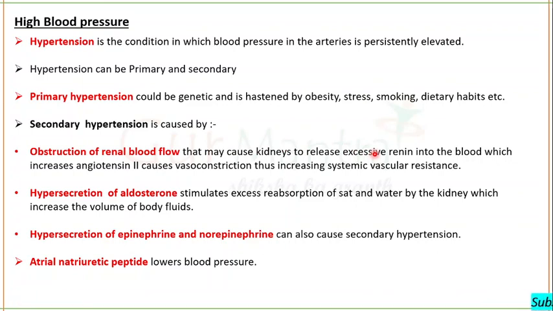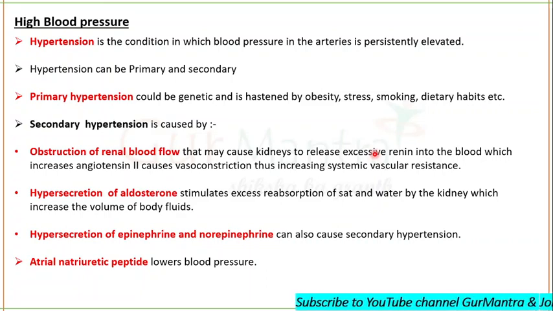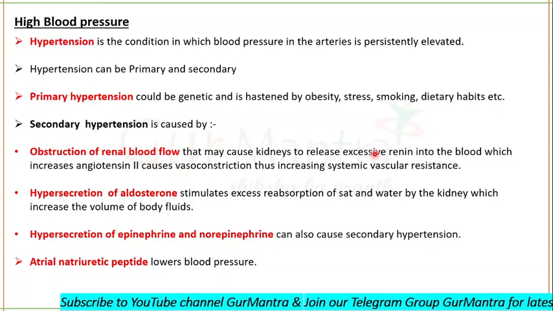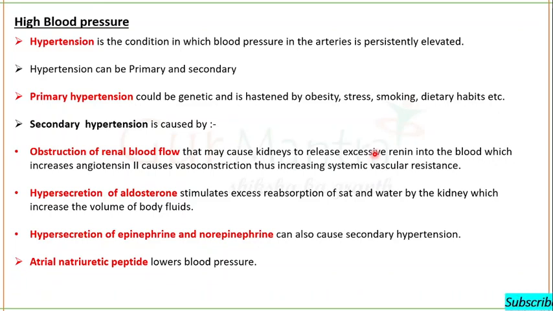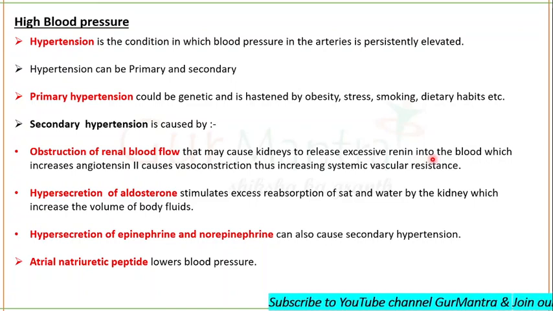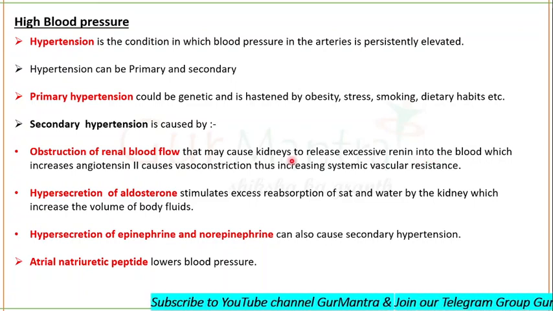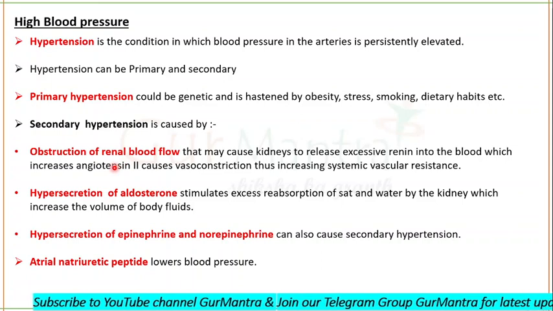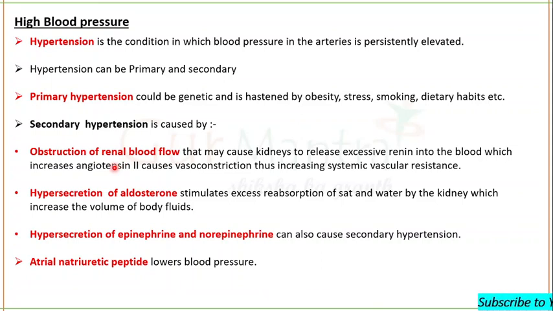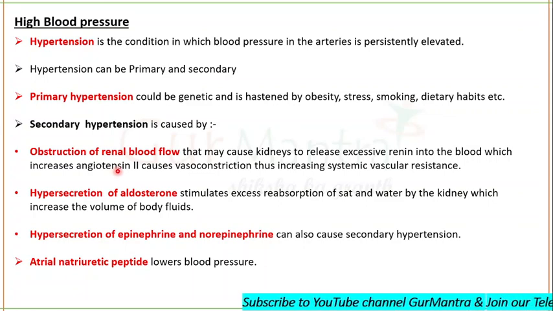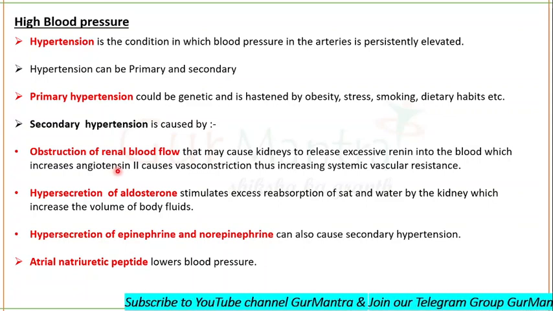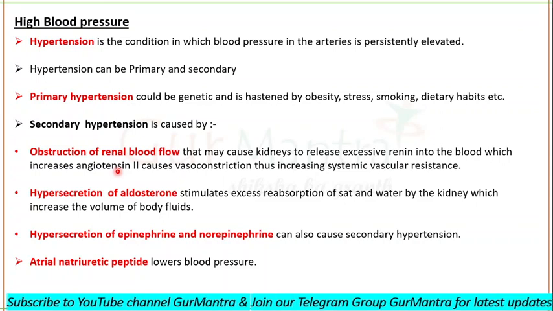Whenever the blood volume or blood flow to the kidney decreases, juxtaglomerular cells in the kidney secrete renin into the bloodstream. This renin catalyzes the conversion of angiotensinogen into angiotensin 1, and then angiotensin converting enzyme converts angiotensin 1 into angiotensin 2.